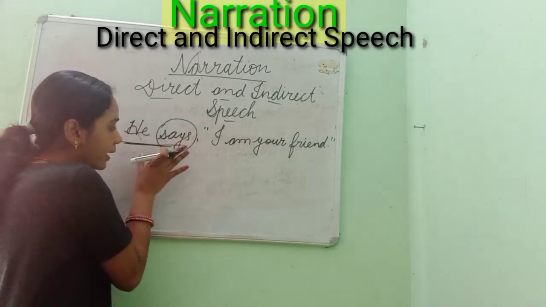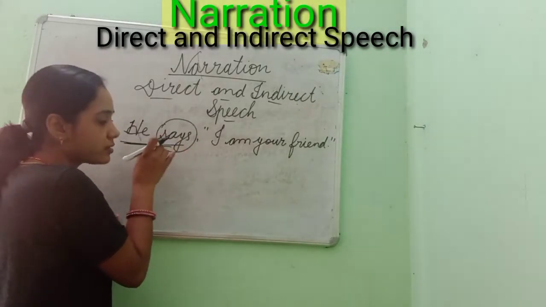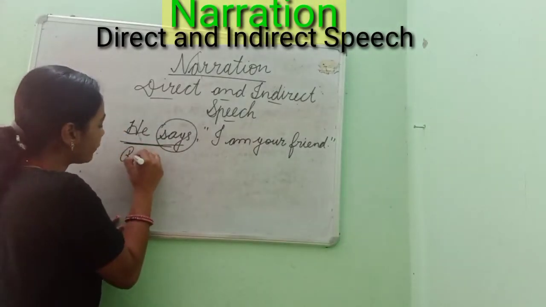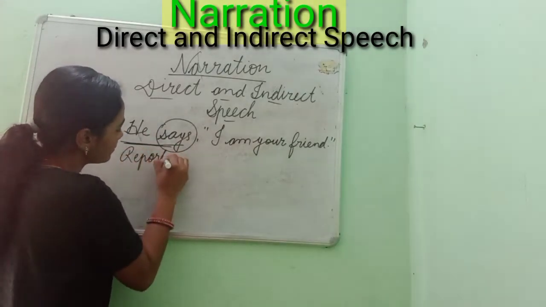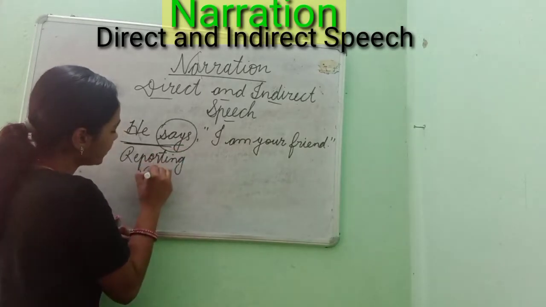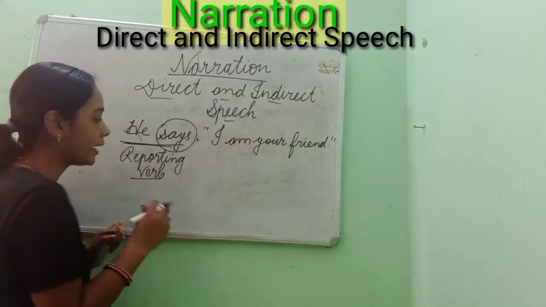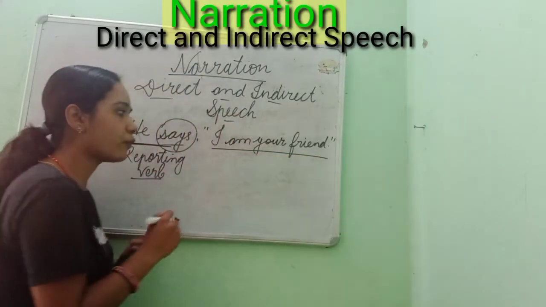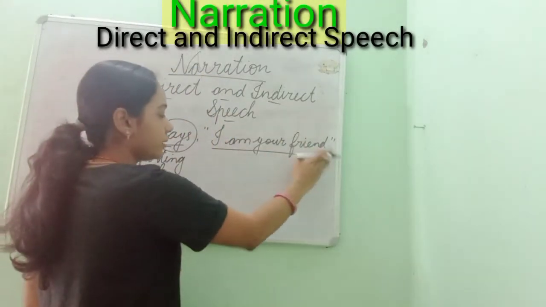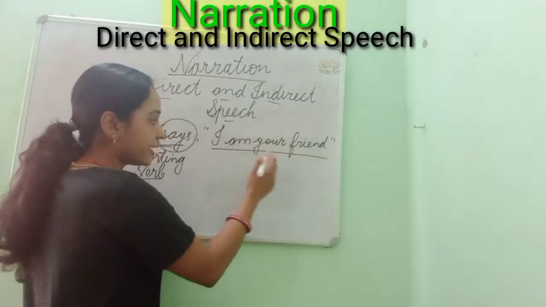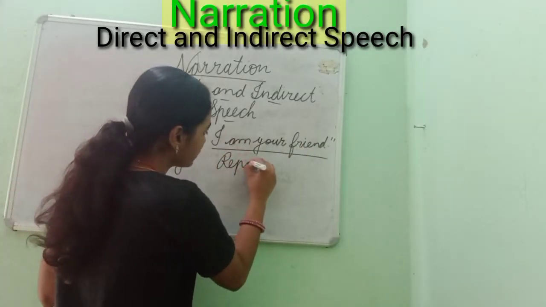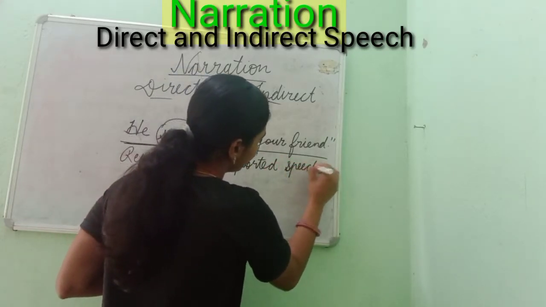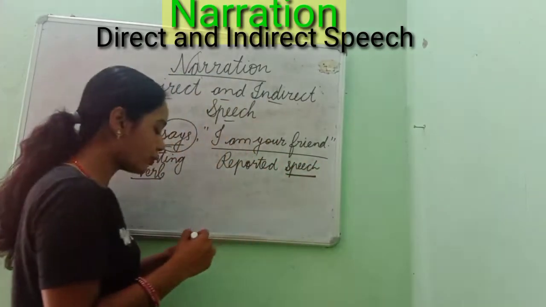Or you can say that the phrase or sentence which is out of the inverted commas is known as the reporting verb. Whatever is there under the inverted commas, that is "I am your friend", the statement mentioned under the inverted commas is known as reported speech. It's very simple. Speech, you can remember, reported speech.